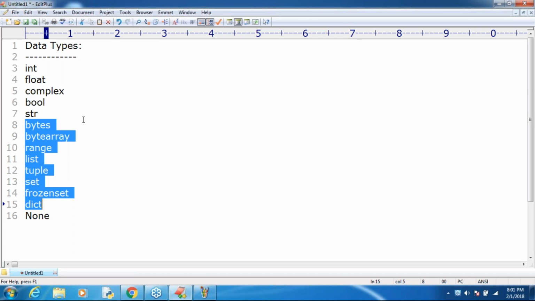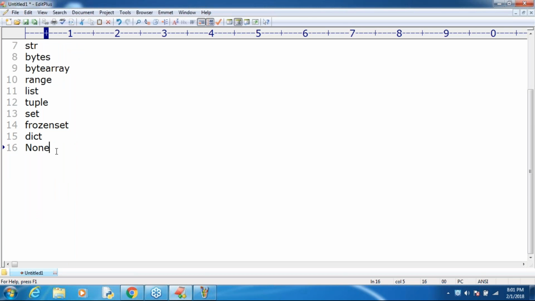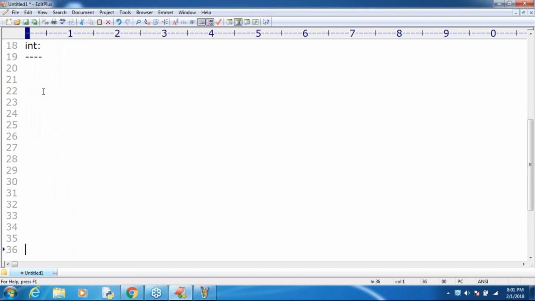Now, if you want to represent int values, do you know int values means a number without a decimal point? Something like 123, or 98890.